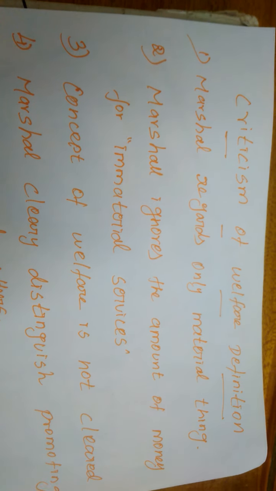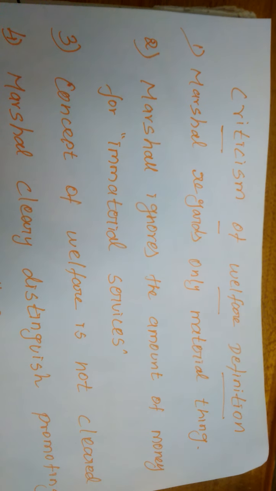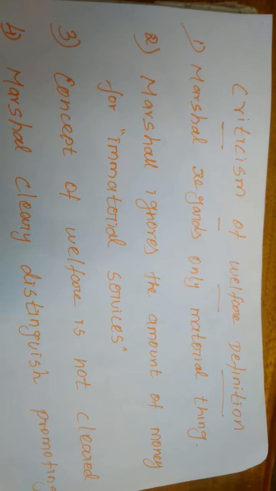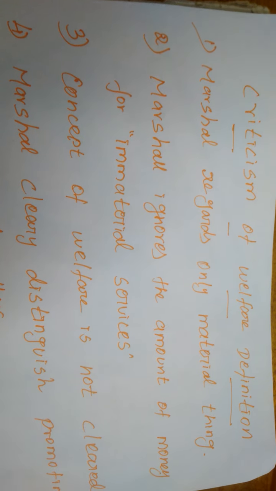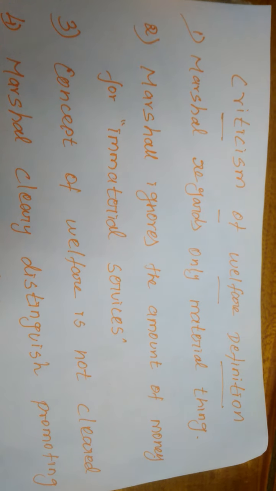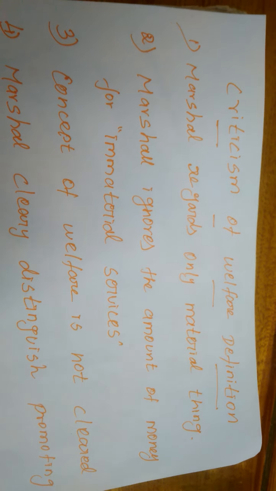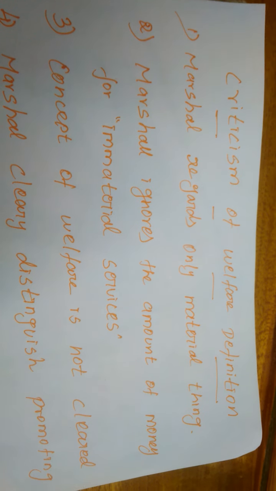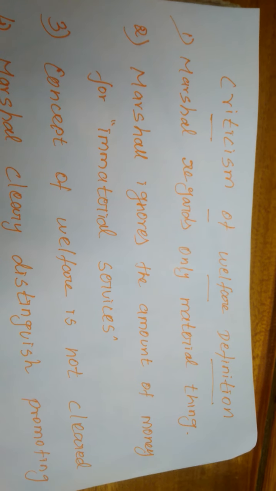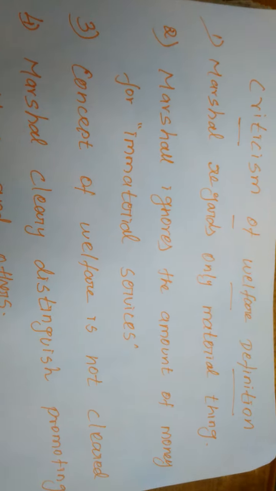Immaterial services mean, for example, in our home daily our mothers do so much work for us. From early morning to late night, she does many works, cooking, cleaning the home, and many others.